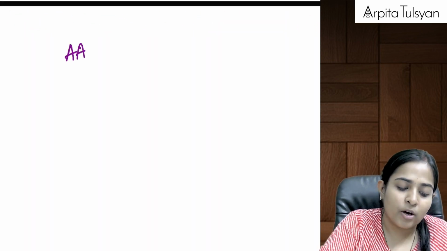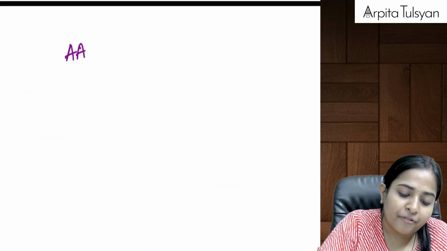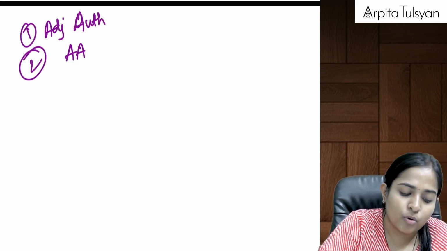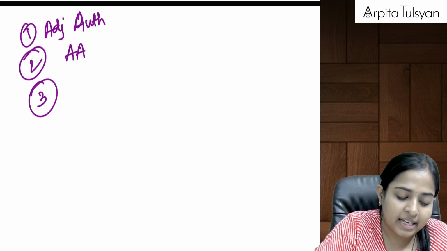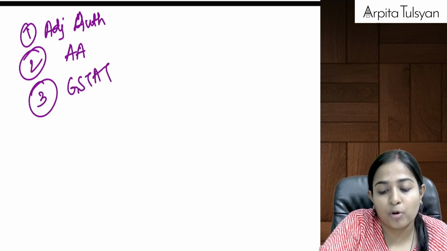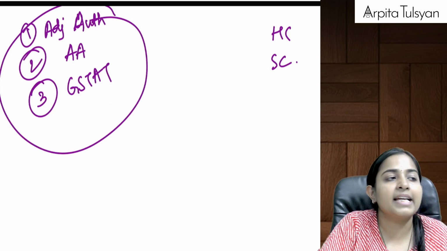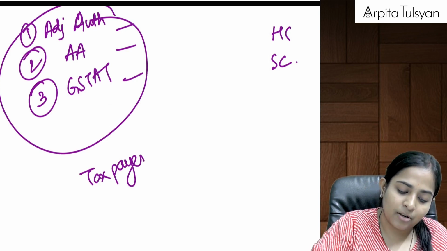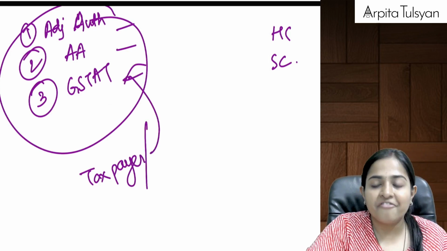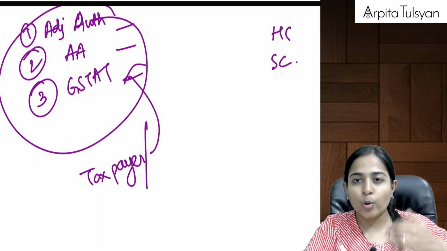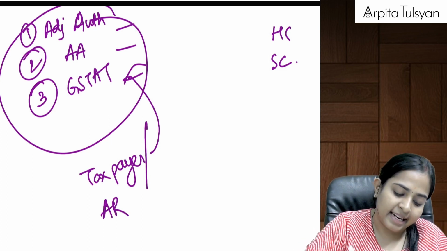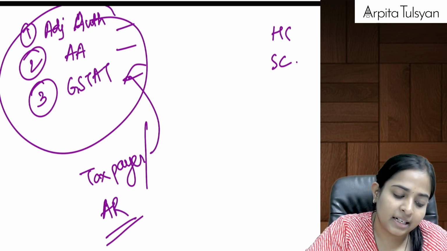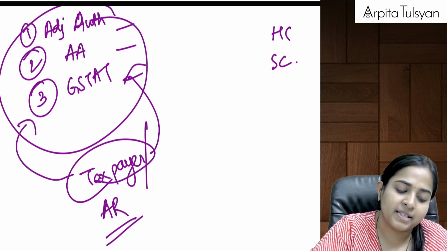Whenever the case is going on before the adjudicating authority, or whenever the case is going on before the AA, or whenever the case is going on before the GST AT, okay, I'm not talking about High Court and Supreme Court. Whenever the case is going on at these 3 levels, then either that particular person, that same taxpayer, can go and represent the case, or when it is not necessary for him to go in person, then in that case an AR, authorized representative, can be appointed. Okay, authorized representative on behalf of the taxpayer can be appointed to represent before the authorities.